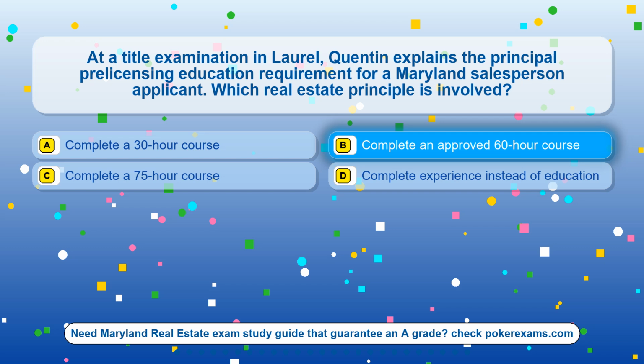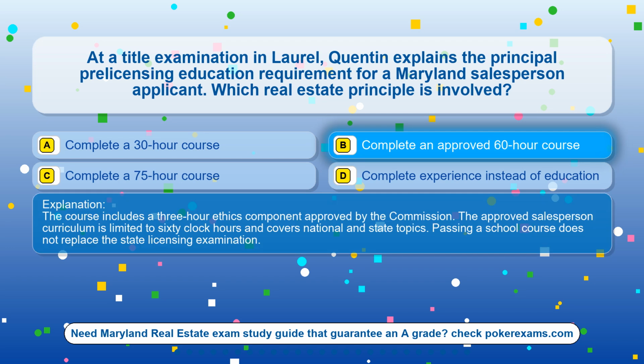The correct answer is option B. Complete an approved 60-hour course. The course includes a 3-hour ethics component approved by the Commission. The approved salesperson curriculum is limited to 60 clock hours and covers national and state topics. Passing a school course does not replace the state licensing examination.